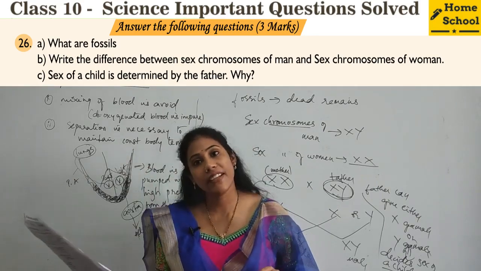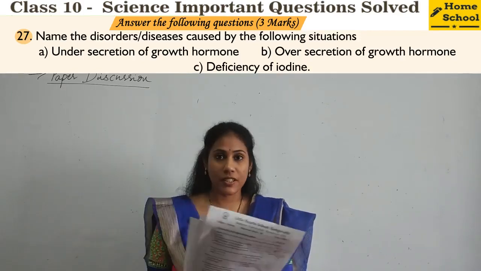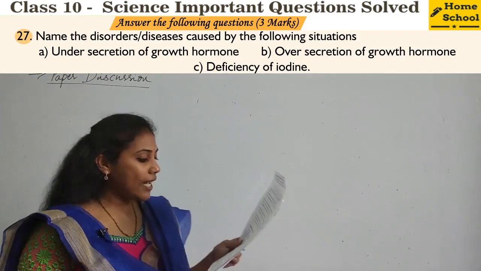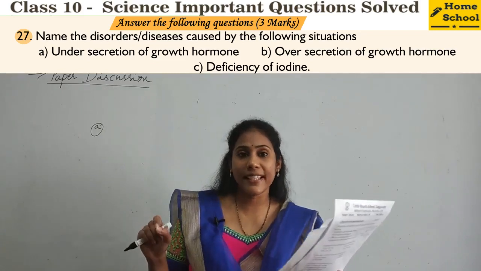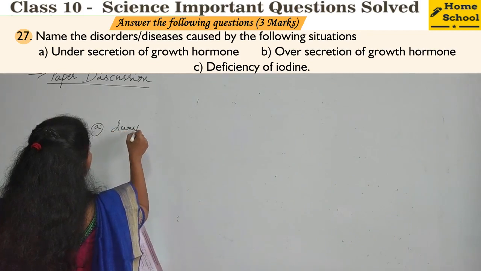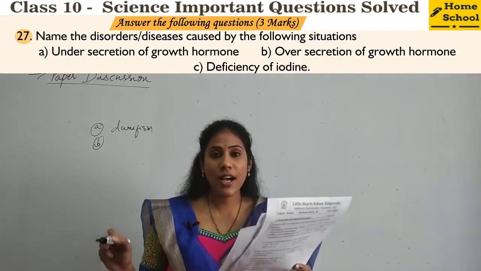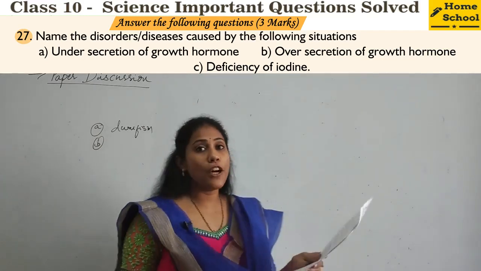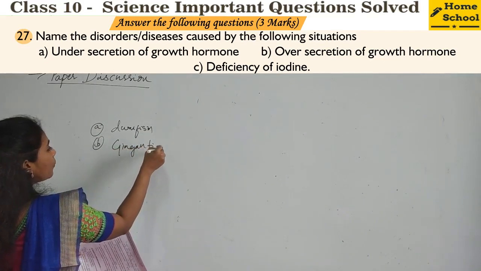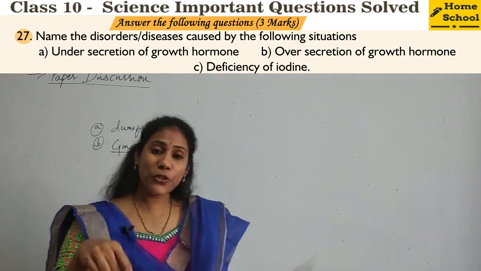Coming to the 27th question. Name the disorders or diseases caused by the following situations. First sub-question: under secretion of growth hormone. If the growth hormone secretion is very less, what is the disease caused? It is dwarfism. Second sub-question: what is the disease caused by over secretion of growth hormone? Gigantism. A person growing very tall is called gigantism. This happens when growth hormone secretion is too much.